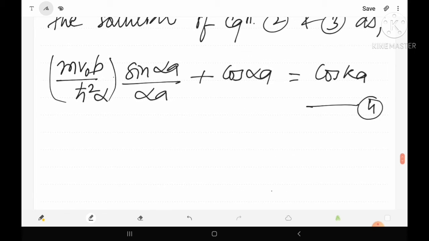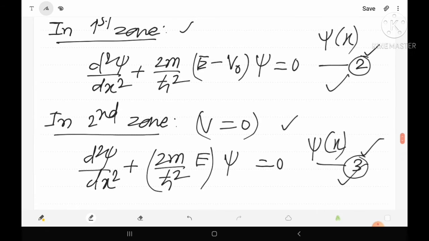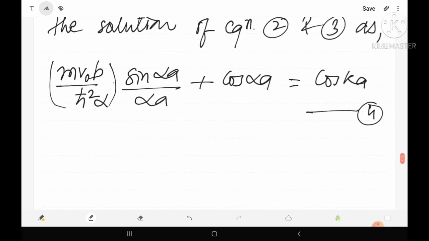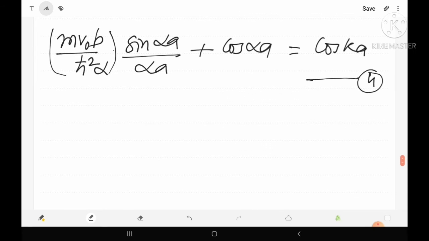Because we are using this solution directly, actually this solution is derived by a mathematical method. Equations 2 and 3 are the standard form of a second order differential equation, that's why we can use the mathematical process, and on solving we have got this solution. Now first of all let's define something, because we are using this solution directly.